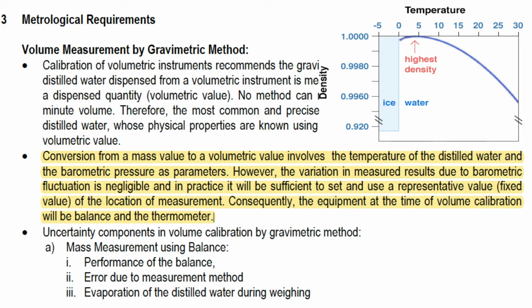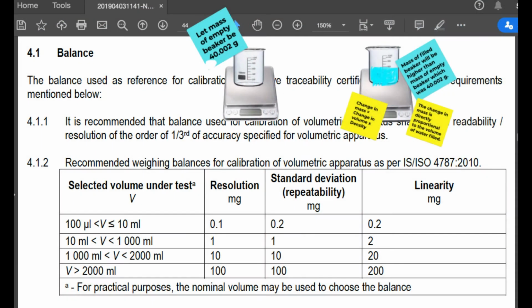Apart from parameters like temperature, relative humidity, etc., the next very important thing is choosing the balance and its performance. The choice of balance to record the mass is dependent on how fine a volumetric measurement you are to take, and choosing the resolution and readability of the balance likewise.